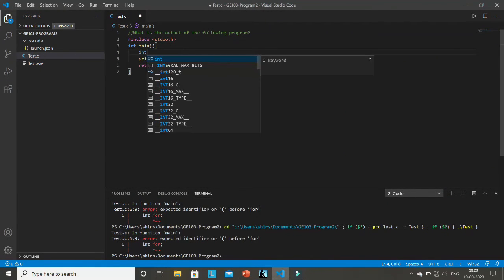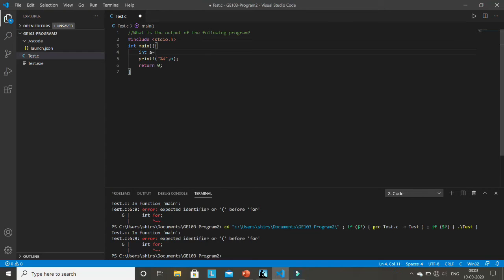If I write two constants here, suppose integer a equal to 23, and integer b equal to 0x23. I think instead of 0 I have written 0x23. Now I just want to print these two values. Print a with %d, and I want to print b.